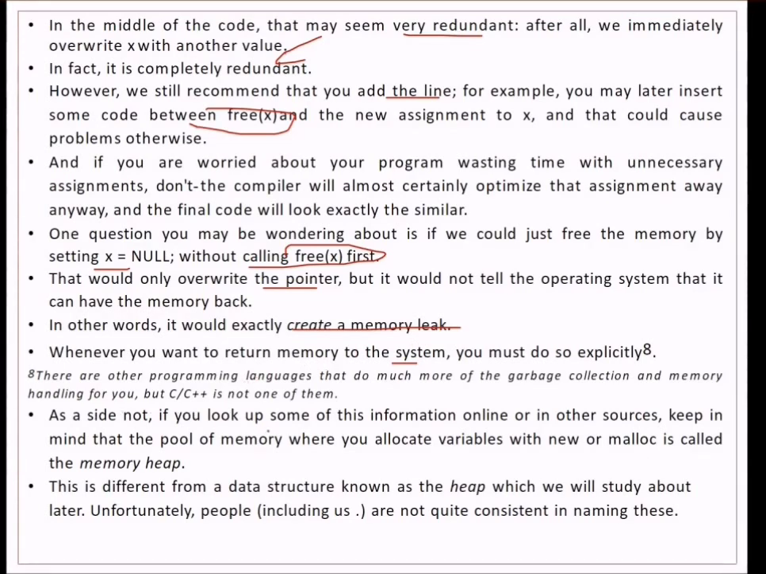If you look up some of the information and sources, keep in mind that the pool of memory from which you allocate variables with new or malloc is called the memory heap. So if you allocate dynamically, it will go to your heap. This is different from the data structure we know as heap, which we'll study later. The memory heap is different from the heap data structure.